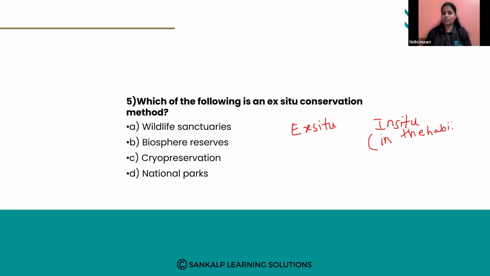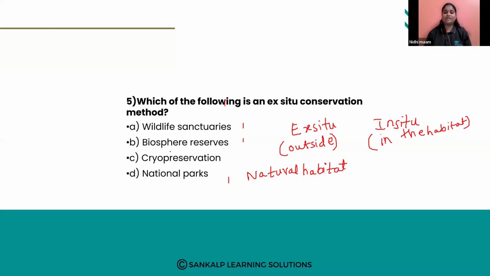Ex situ conservation means outside its own habitat. In wildlife sanctuaries, biosphere reserves and national parks, we conserve plants and animals in their natural habitat.